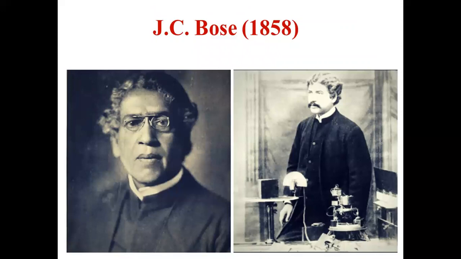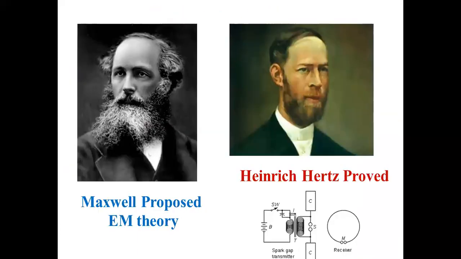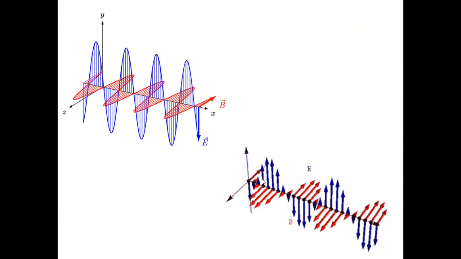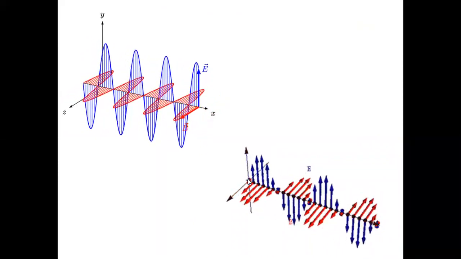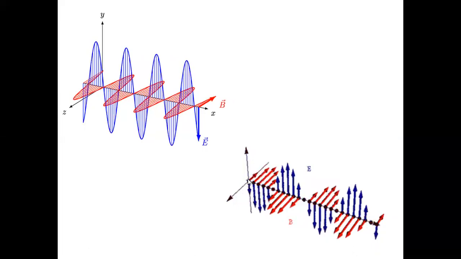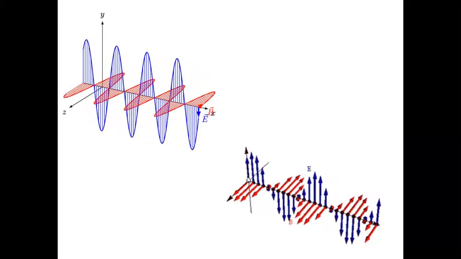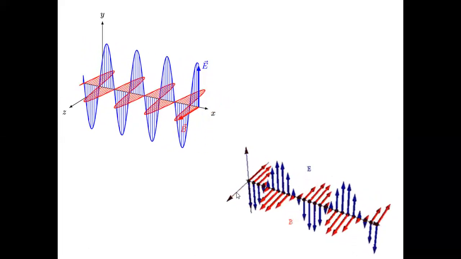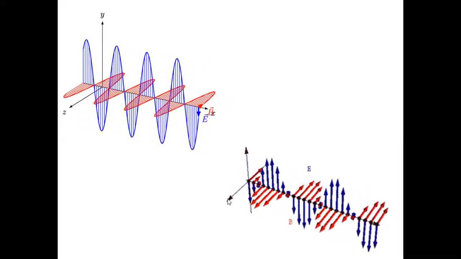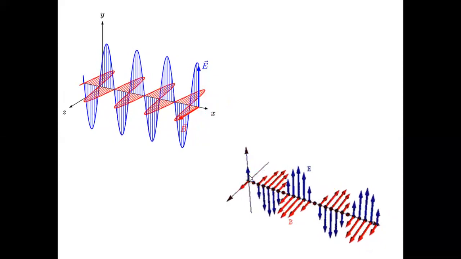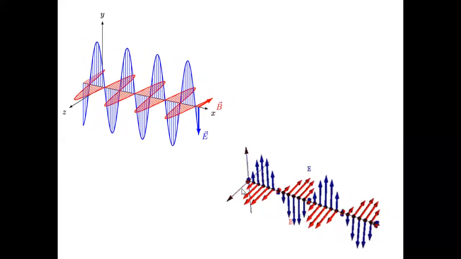It consists of electric and magnetic vibrations, and both the electric and magnetic vibrations are perpendicular to each other, and they are in phase. What do you mean by in phase? You see the origin here. When the electromagnetic wave becomes plus maximum, the electric field, the magnetic field also becomes plus maximum. When the electric field becomes zero, the magnetic field also becomes zero. When the electric field becomes negative, the magnetic field also becomes negative.